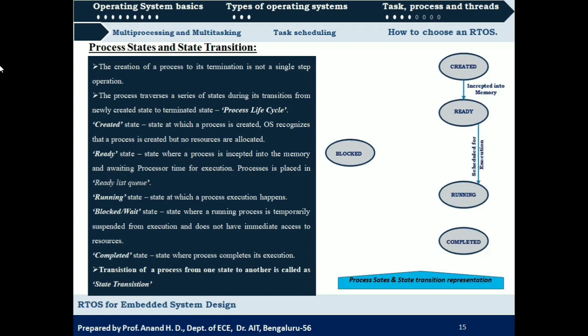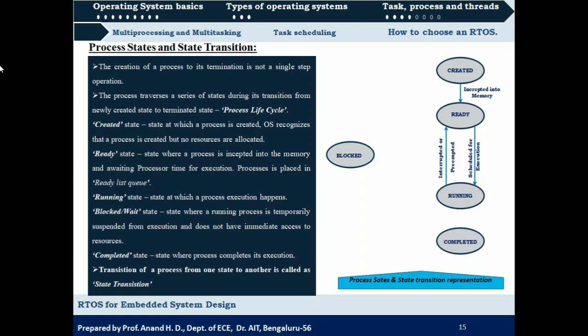Next is the state transition from ready to running state, and this occurs when the process is scheduled for execution. That is, when the CPU is allocated for a particular process to execute. When it starts executing, we say that it is in running state, and the change of state from ready to running is the state transition from ready state to running state.